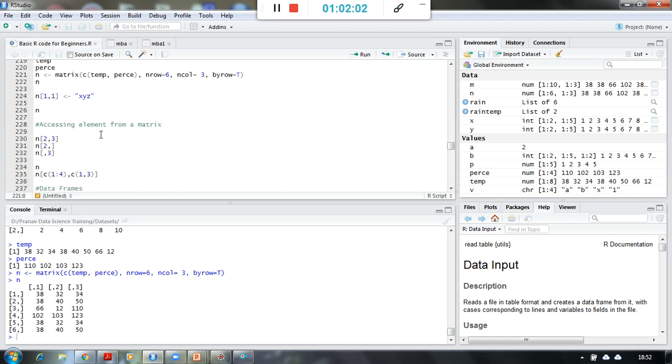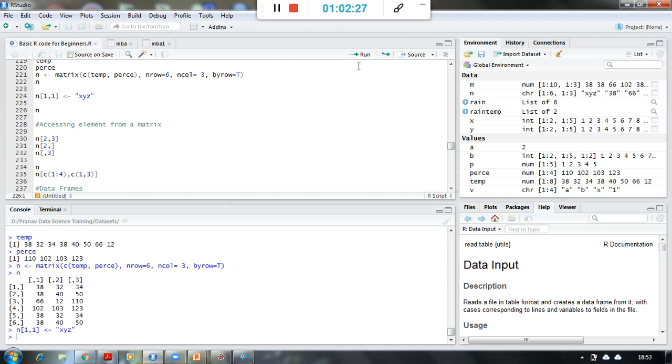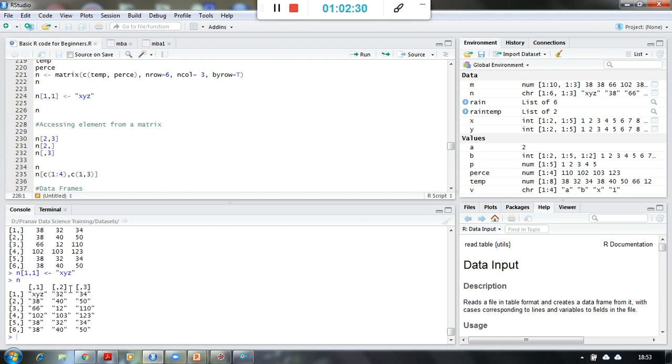Now from this matrix, when I say n[1] or n[1,1], I am saying from this matrix consider the first row and the first column. So I am talking about this particular element, that is 38. I am going to replace this value with XYZ, right? And if I print n now, you will see the first row, first column value has been changed to XYZ, and all the information has been converted from numeric to character.